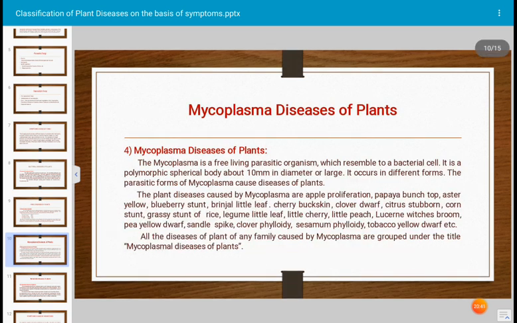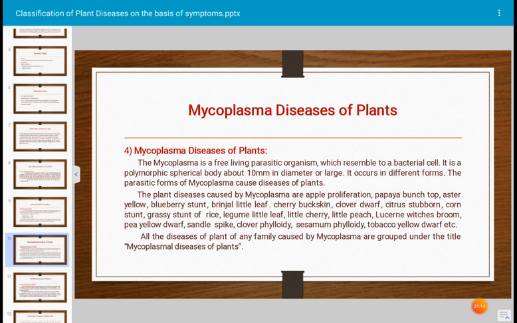Next, mycoplasma diseases of plants. Mycoplasma is smaller than a virus, and it is a very small pathogenic organism without a cell wall. Mycoplasma is a free-living parasitic organism which resembles a bacterial cell. It is a polymorphic spherical body about 10 mm in diameter or larger. It occurs in different forms. The parasitic forms of mycoplasma cause diseases of plants.